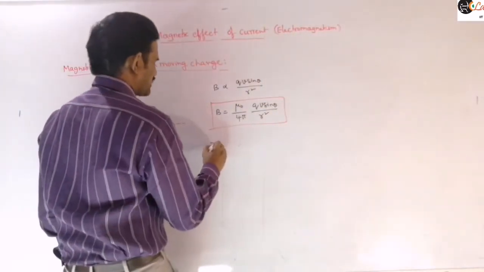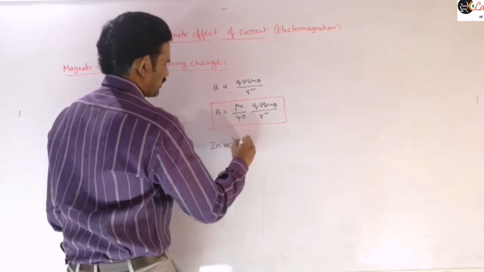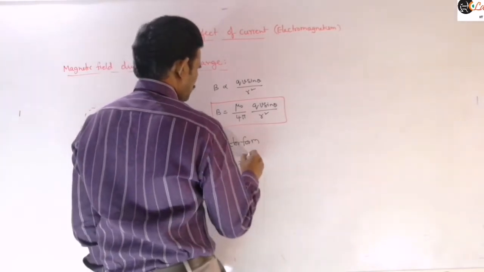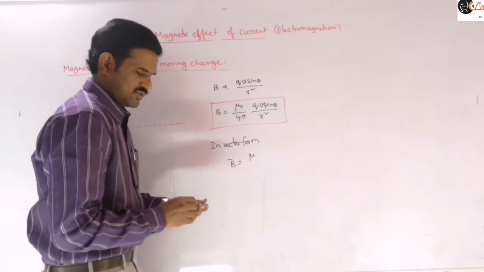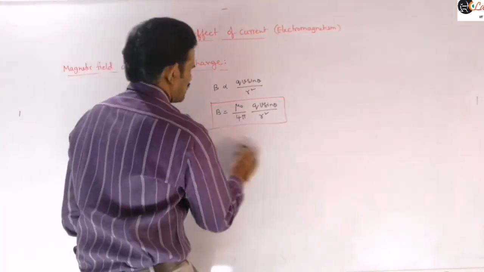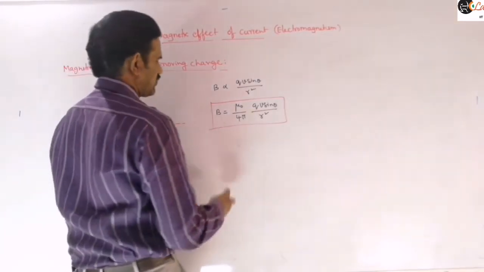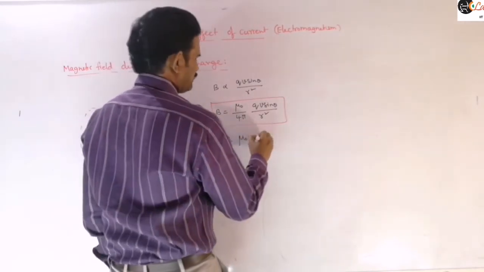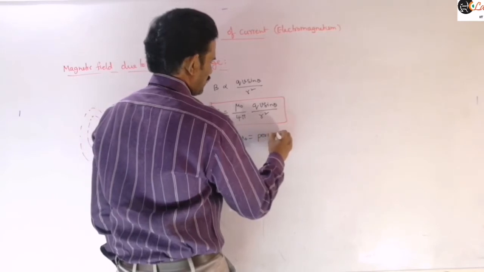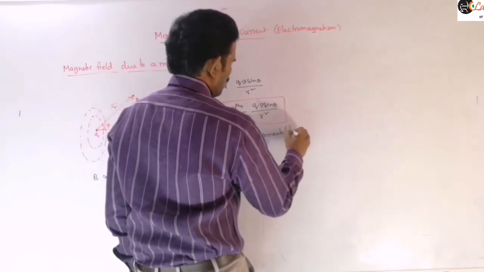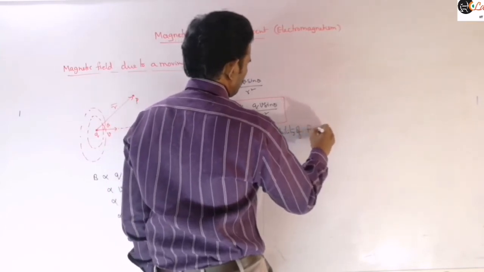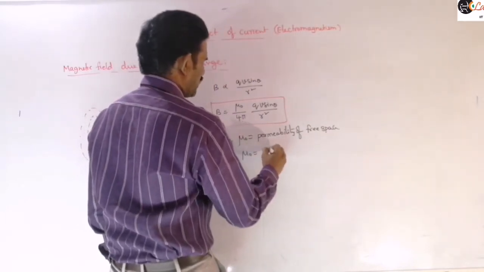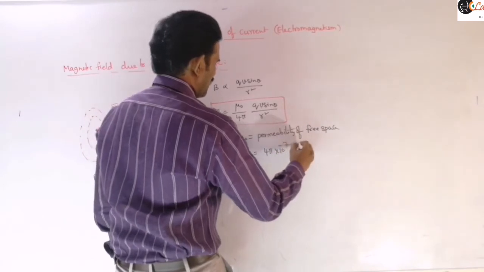Therefore in vector form you can write this as B bar is equal to... First let me mention the constant mu naught, and after that I will discuss the vector form, where mu naught is the permeability of free space, and its value is 4 pi into 10 power minus 7 Henry per meter.